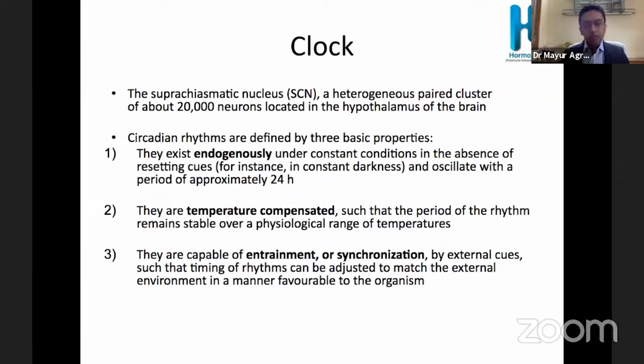Temperature compensated means that within a variation of physiological range of temperature, it has constant oscillation. And the third property is entrainment or synchronization, that is, by external cues, it can slightly change its oscillations.